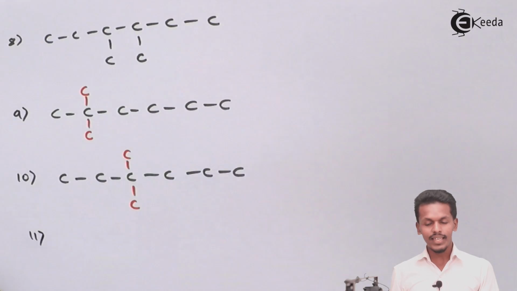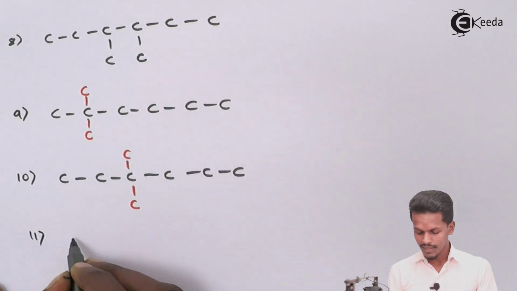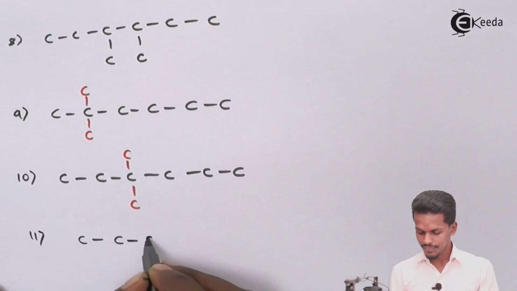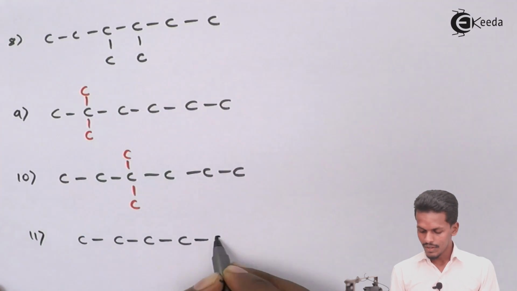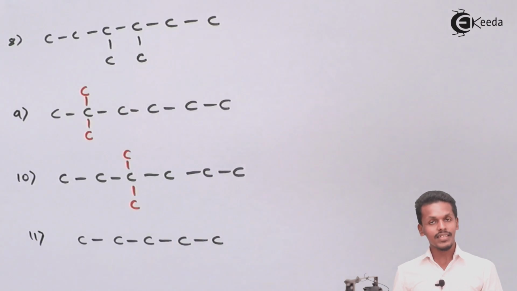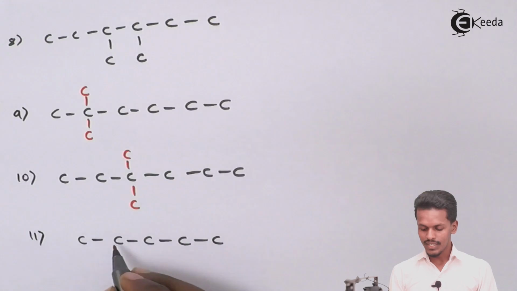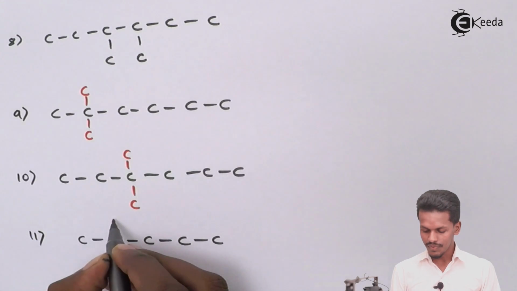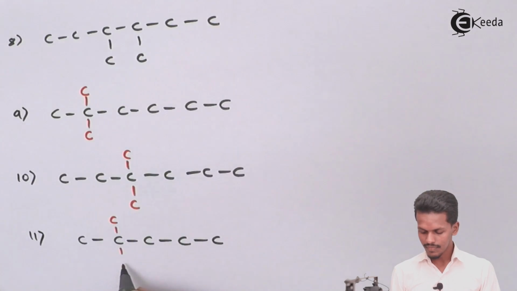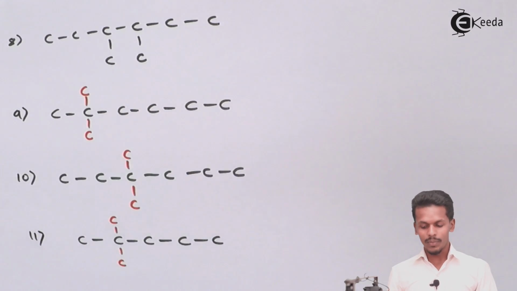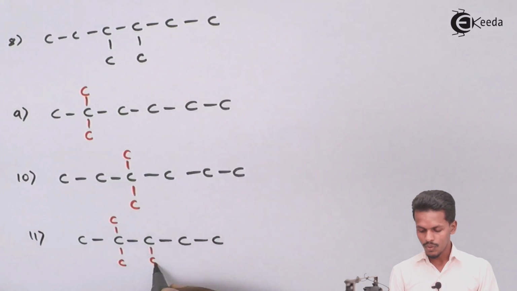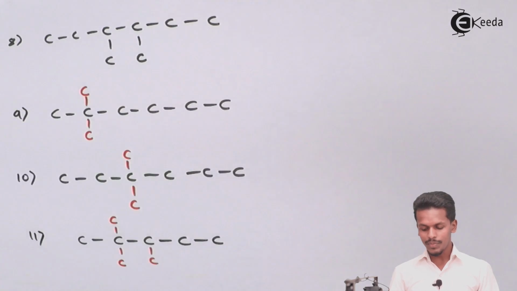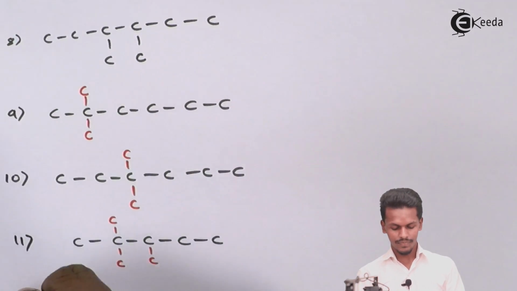Suppose we are talking about the 11th isomer, we could write it as 5 carbon atoms attached to each other, and when it comes to the branching, suppose the second branch consists of 2 carbon atoms while the third consists of 1. So even this is a possibility, the 11th possibility. Now let us talk about another one.